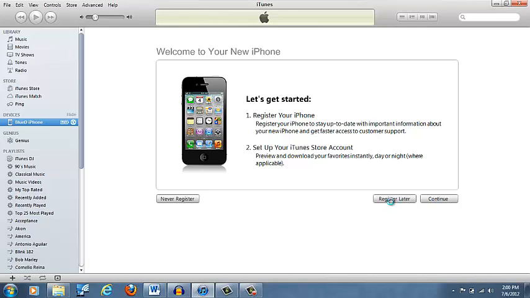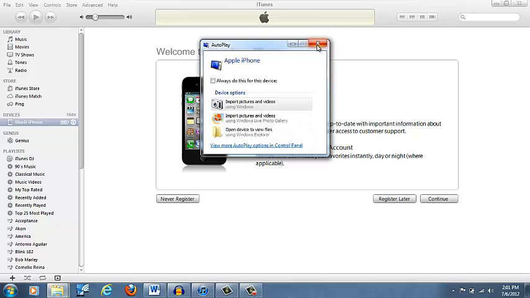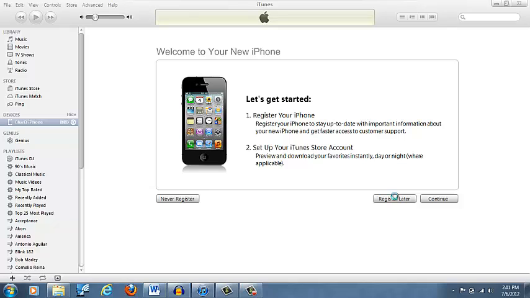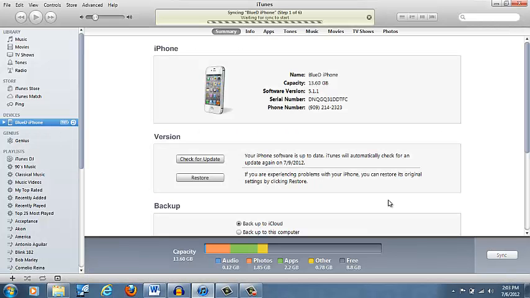Just go ahead and click register later. It's uploading. So there's a couple of ways you can make a custom ringtone. You can either download an application from the Apple Store. I downloaded the ringtone maker from the Apple iPhone, which is free. Or you can make your own ringtones from music that you have stored in your music library. So I'm gonna go ahead and use the ringtone maker. We go ahead and click register later.